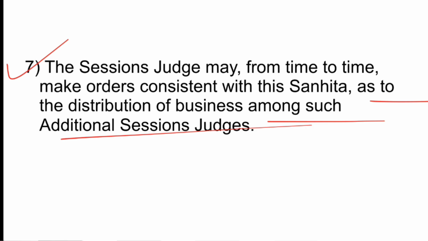And about the magistrates, it is the Chief Judicial Magistrate who distributes the cases amongst the magistrates. For additional sessions judges, it is the principal sessions judge who distributes the cases. And as it happens in the High Court, the Chief Justice of the High Court and the Chief Justice of the Supreme Court make a roster for cases to be distributed.